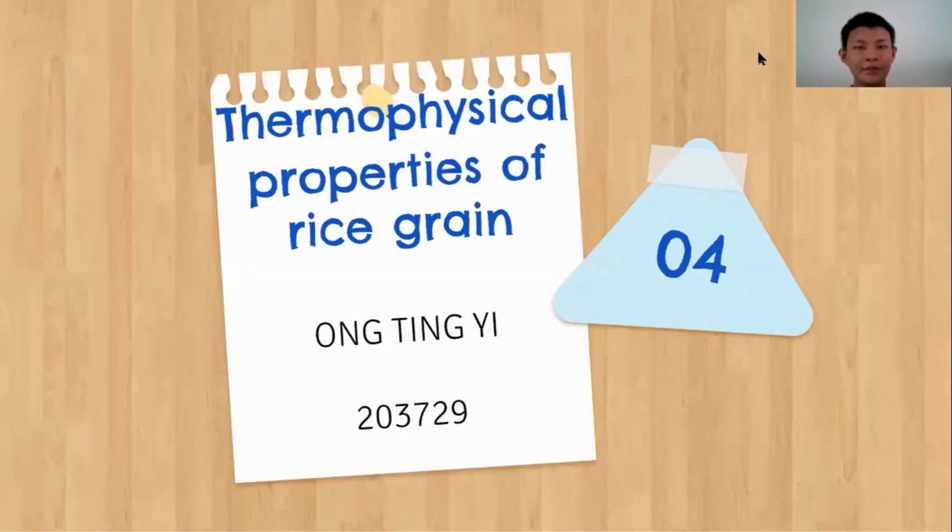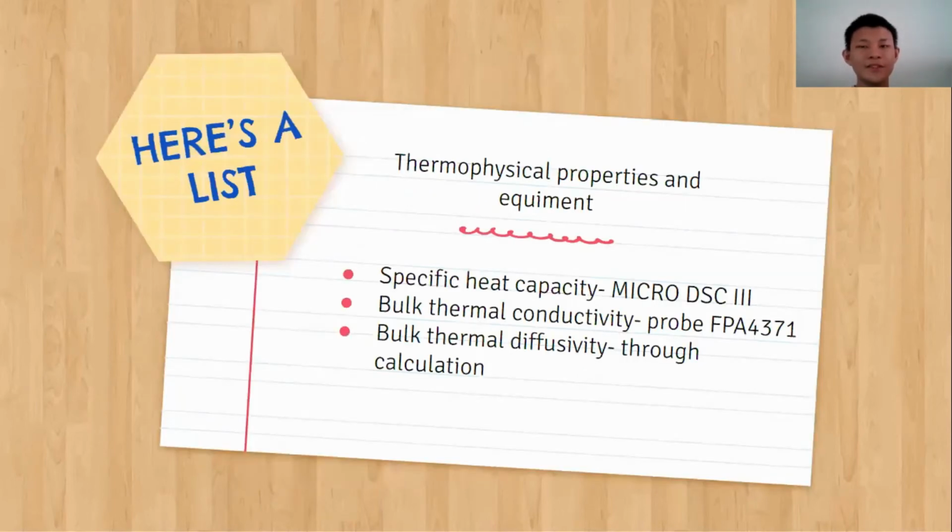Now I will present about the thermophysical properties of rice grain. My name is Ong Ting Yi. My matric number is 203729. Now I will list the thermophysical properties and the equipment used. For specific heat capacity, Micro DSC3 is used. For thermal conductivity, Probe FBA4371 is used. Bulk thermal diffusivity is obtained through calculation.